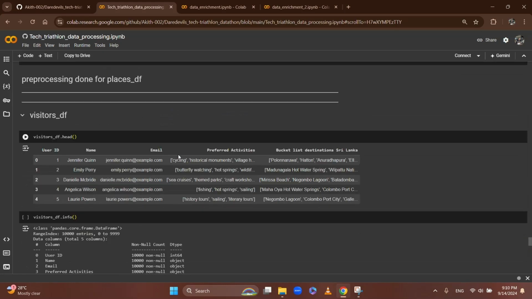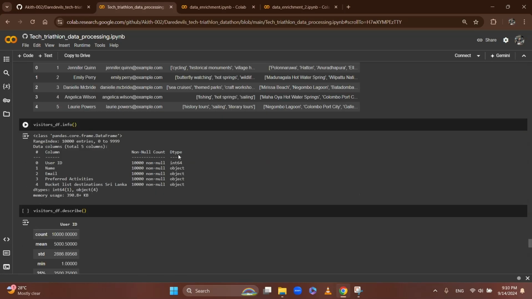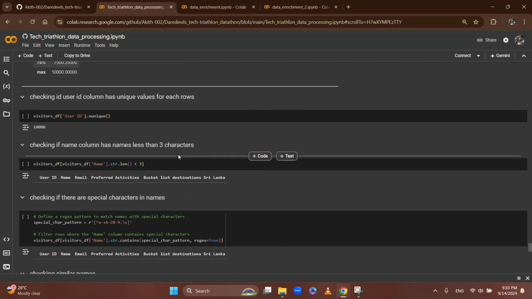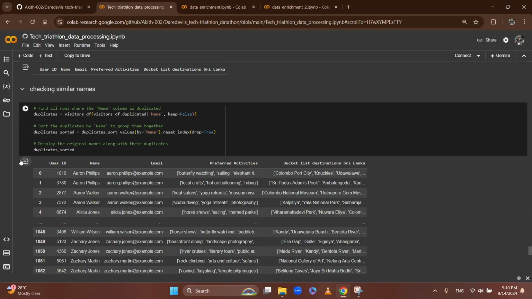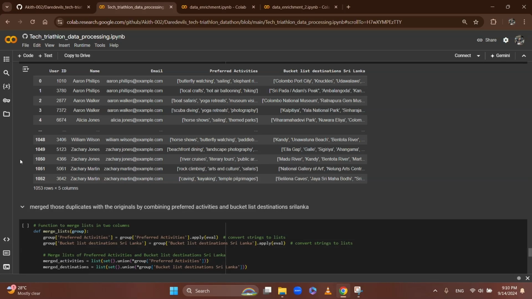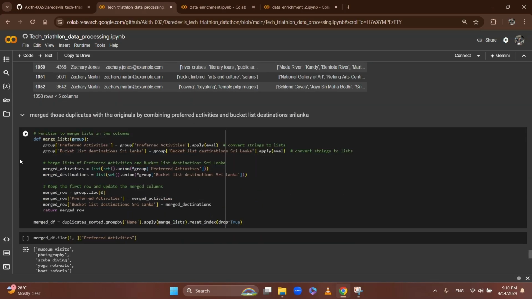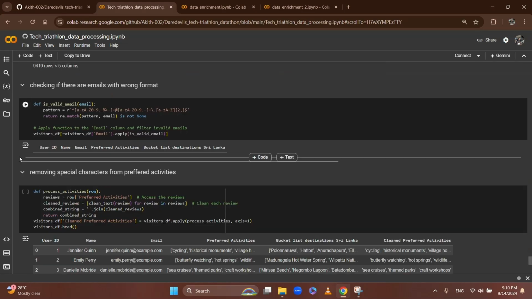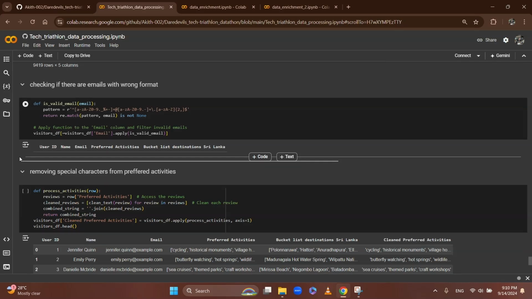Next, I proceeded to the visitor preference dataset where I checked for null values and ensured that all names were valid and removed special characters. I handled duplicates by merging preferred activities and bucket list destinations into the original row and removing the duplicates. I also validated the email formats and cleaned special characters from the relevant columns.